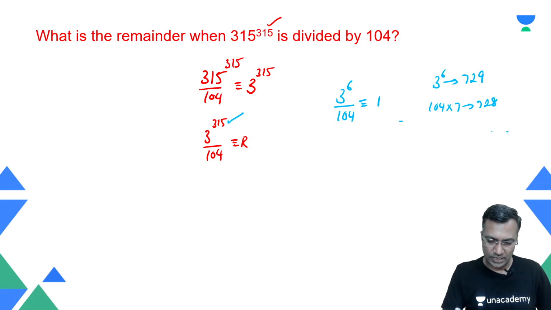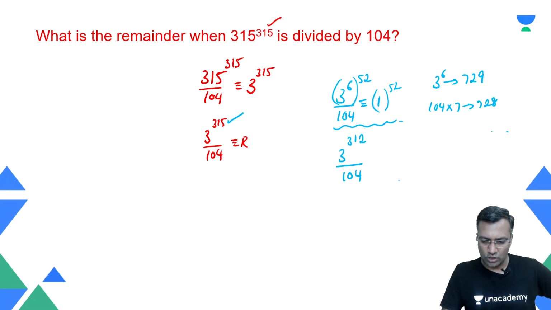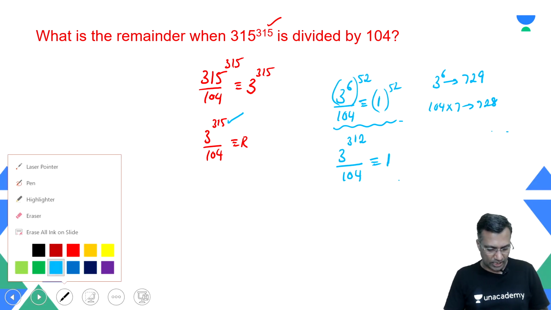Fair enough. So therefore you say that (3^6)^52, you have gone up to 3^6, which is already nothing but 1^52. What does this mean to us? 3^312 when divided by 104, the remainder is 1. But what is the author expecting us? He said that 3^315 is what I am expecting.